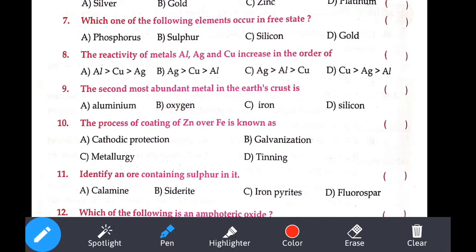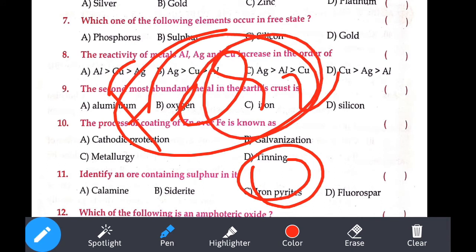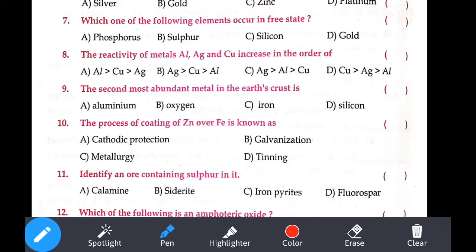Iron ore contains sulfur in it. They have given calamine, siderite, iron pyrites, then fluorspar. Which type of ore contains sulfur in it? They are asking. Now if you observe iron pyrites, what is the chemical formula for iron pyrites? Everyone knows that is FeS2. So iron pyrites is the ore that contains sulfur in it.